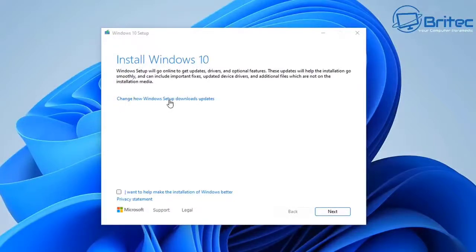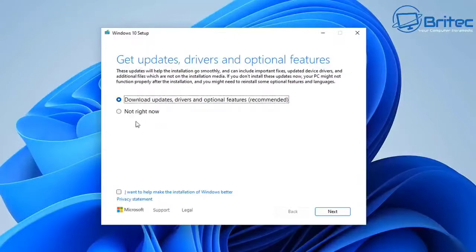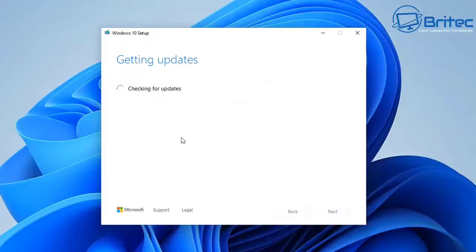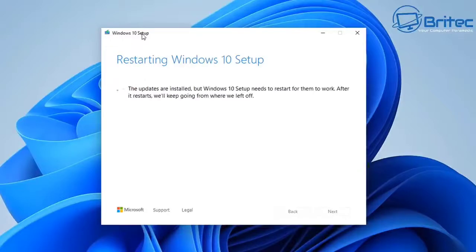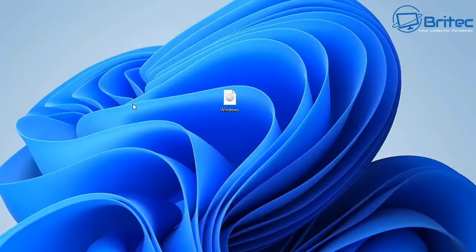So let's just set up our updates here. We can click on this where it says change how we receive our updates. You can either say not right now, but I'd advise you to download the updates, drivers and optional features, which is recommended. Once that's done, you can click on next and it will go off on the internet and download all of the required drivers, updates and features that we require for this setup. It's going to restart our Windows 10 setup. That's normal. And once this is restarted, it will go ahead and start the installation process.